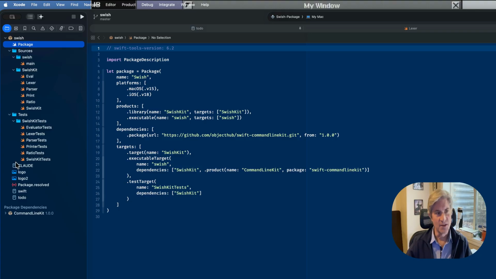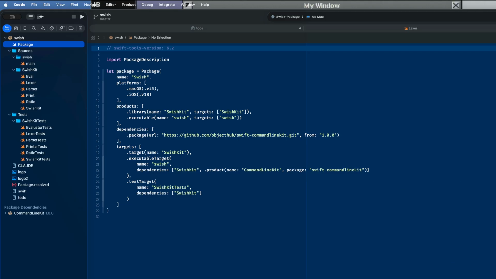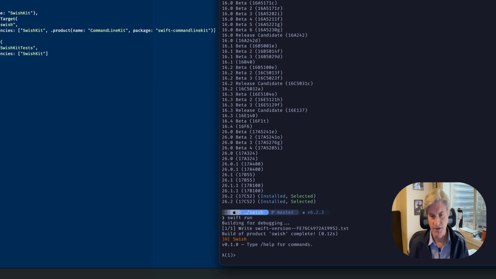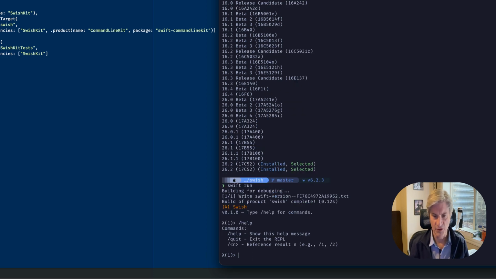You can see that it's written a whole bunch of tests. In fact, let's just run the REPL. So here it is. It's Swish, and you can type help and it'll show you your commands, and you can quit. You can see the lambda 1, that's the number of the command.